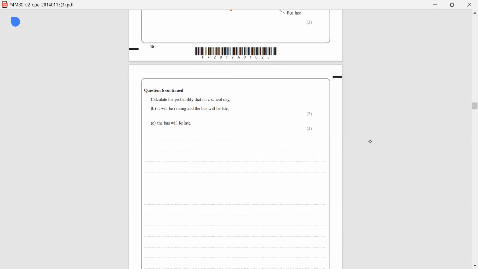Okay, so probability that the bus will be late. Two cases may happen: probability that it rains and the bus is late, it can happen, or probability that it does not rain and the bus is late.